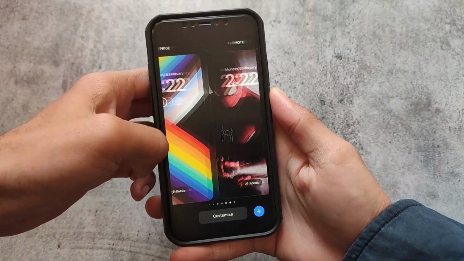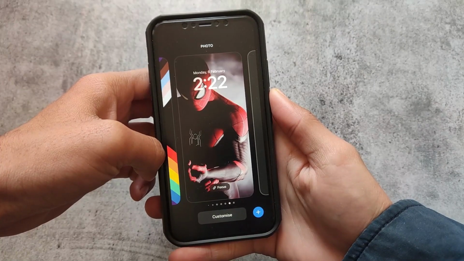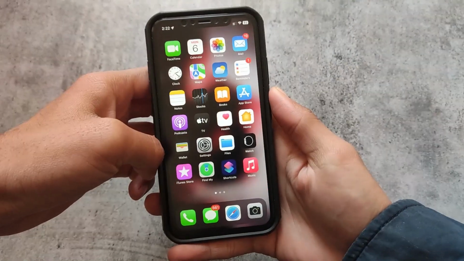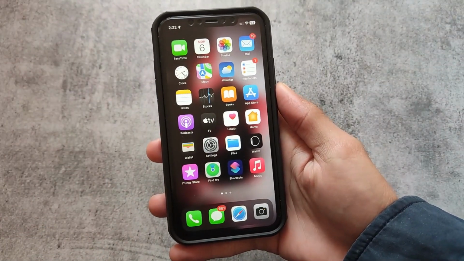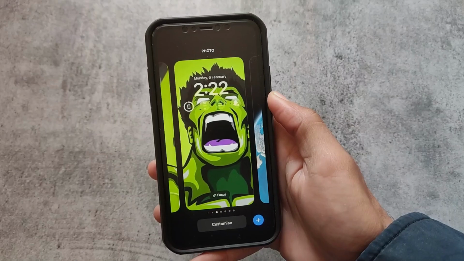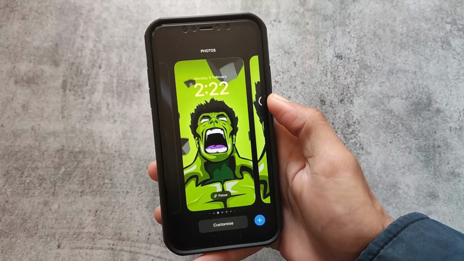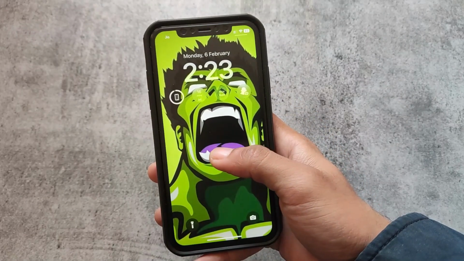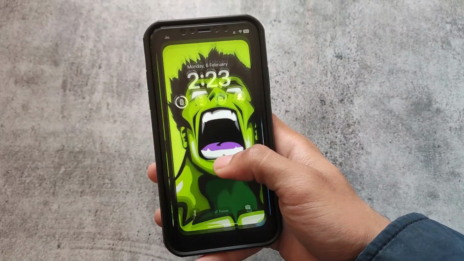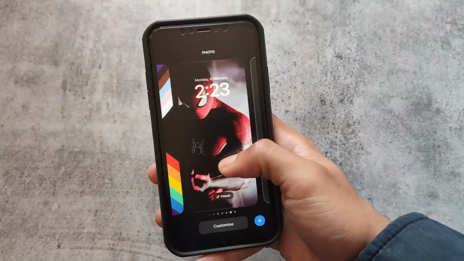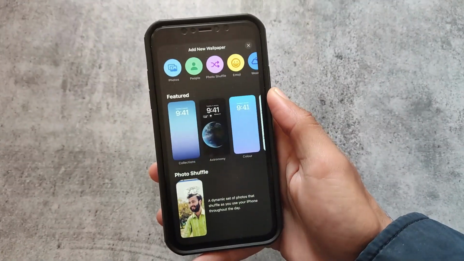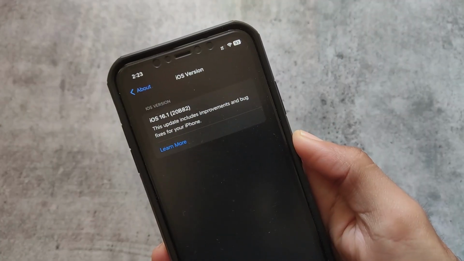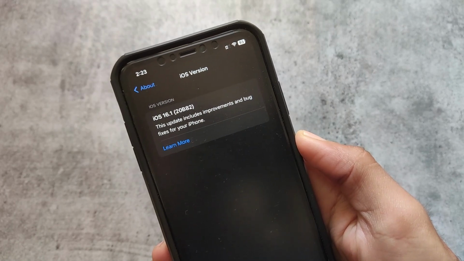iOS 16 gives you some great lock screen customizations. Unfortunately, while making this video, it's still not available on Android as I'm using iOS 16 here. So if you just noticed, this is how my lock screen was looking like. You can customize that. I customize a lot of lock screen things, and I was using this one too because this looks quite good. You simply need to hold and you can browse from a lot of home screen options. You can even add your new home screen and lock screen, both of which you can create. This looks good.